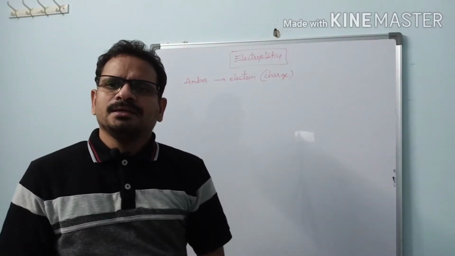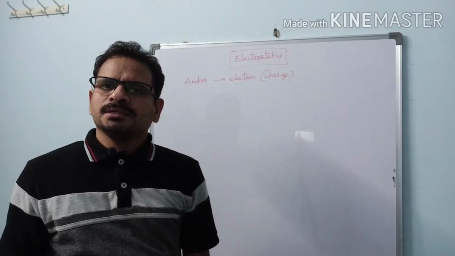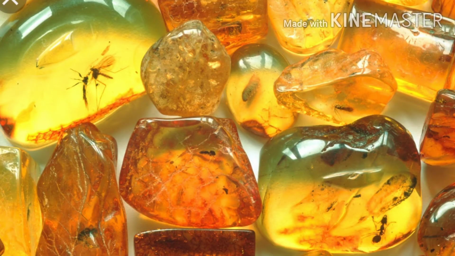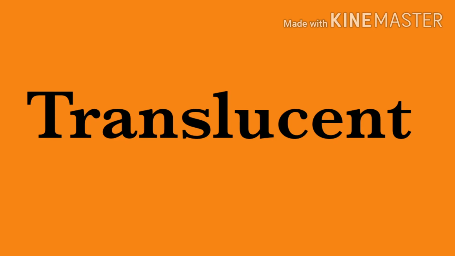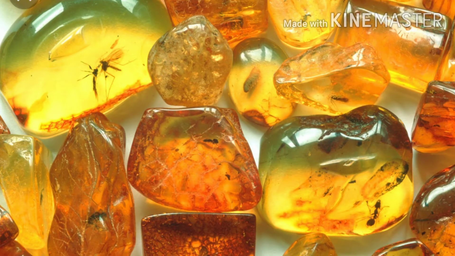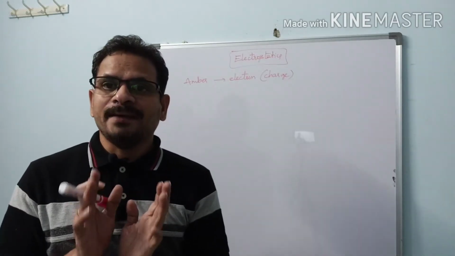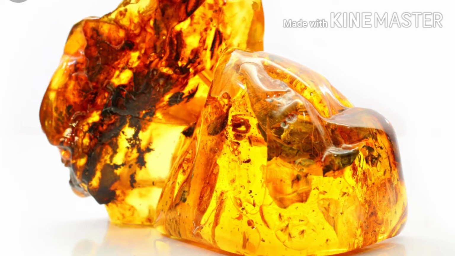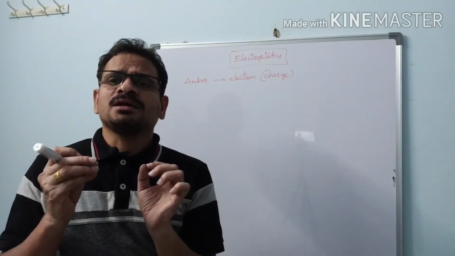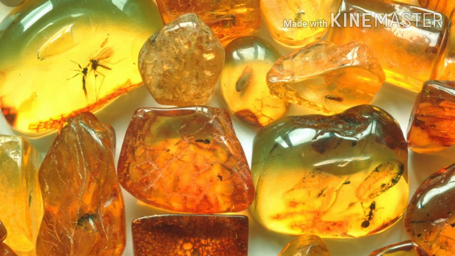What is amber? Do you know? Amber is a yellow colored translucent material obtained from extinct coniferous trees. When coniferous forests became extinct, the liquid material from the trees solidified over the course of years and became a solid hard substance called amber. During its change from liquid to solid, insects, worms or other things got embedded into that liquid.